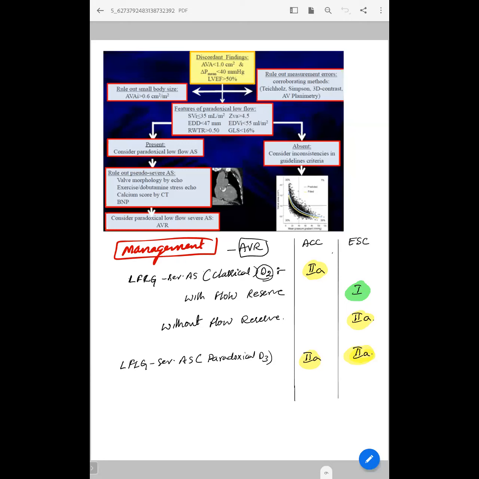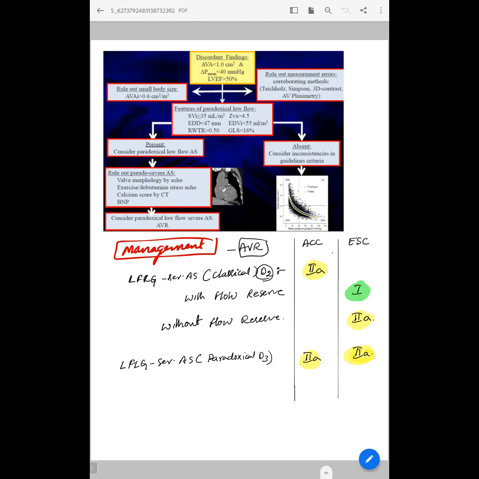And other parameters like stroke volume index, end diastolic diameter if it is less than 47, and relative wall thickness if it is more than 0.5, and total impedance if it is more than 4.5, and end diastolic volume index if it is less than 55, that is small LV volumes, and GLS less than 15. If many of these parameters are present, you should consider the paradoxical low flow AS. If these parameters are absent, you should further evaluate, as there is more chance of pseudo or not moderate AS.